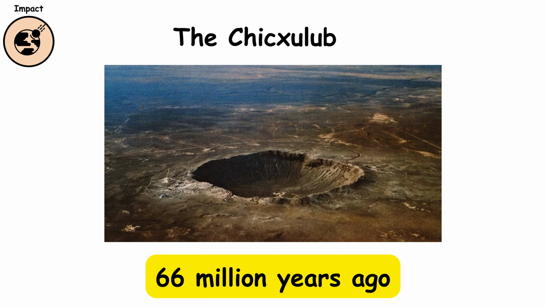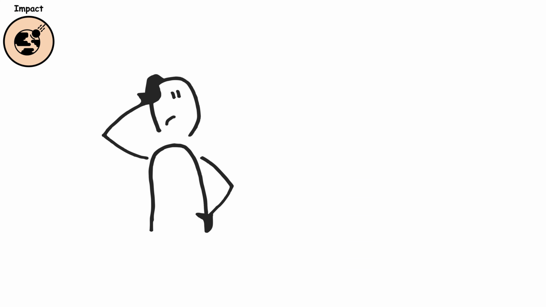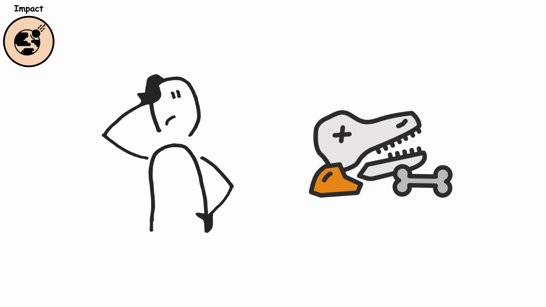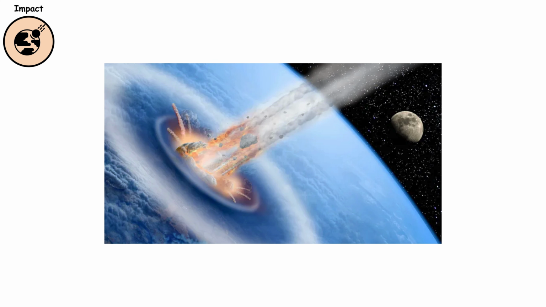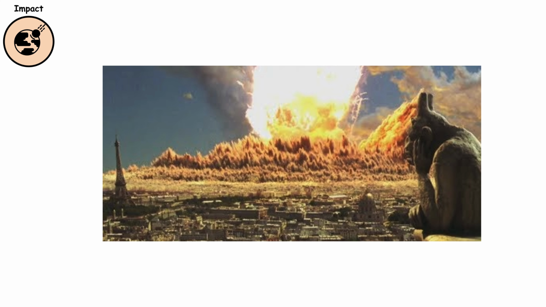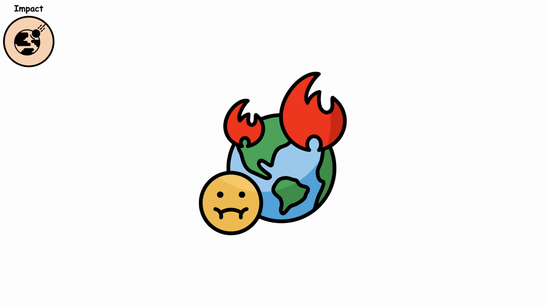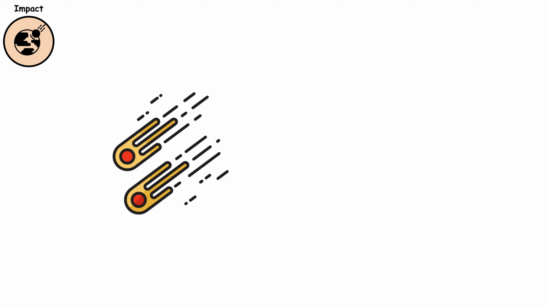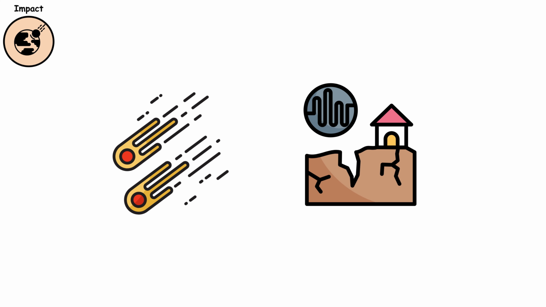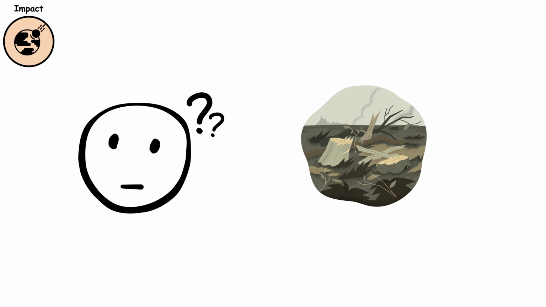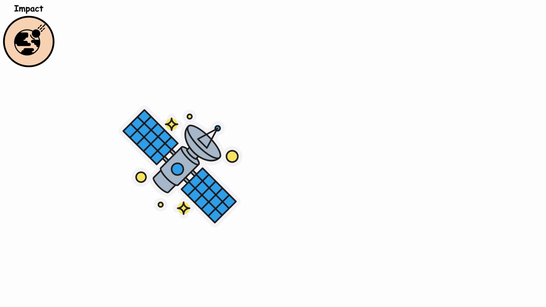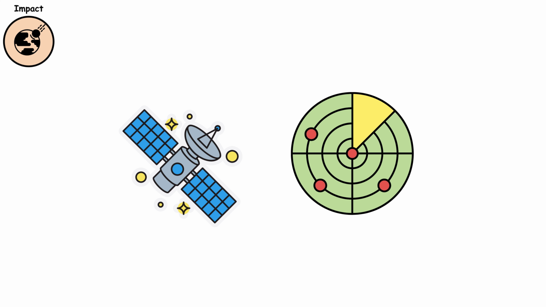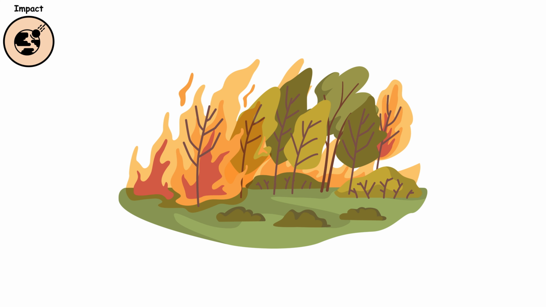The Chicxulub impact 66 million years ago is one of the most famous examples, believed to have led to the extinction of the dinosaurs. The shock waves from impact quakes can flatten vast areas, ignite wildfires, and even alter global climate. Although such events are rare in human history, smaller impacts can still trigger localized seismic activity. The main danger comes from their unpredictability and potential for mass destruction. Modern space monitoring aims to detect and divert near-Earth objects before a catastrophic impact occurs.